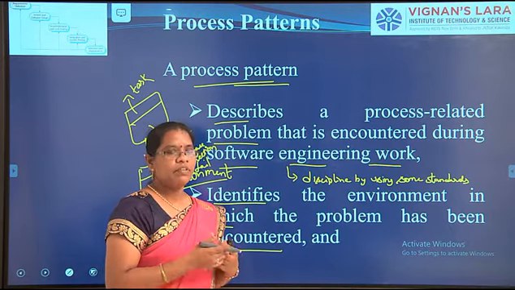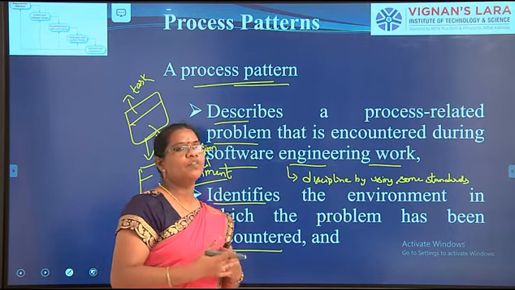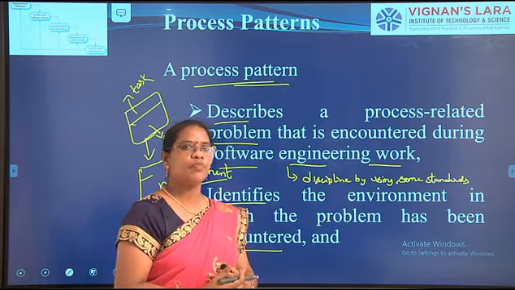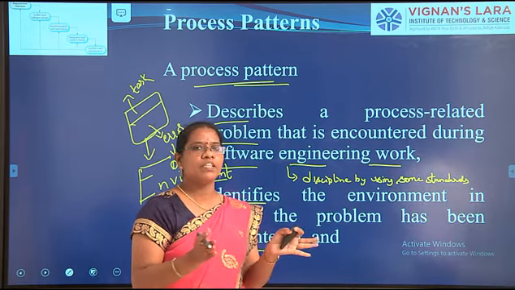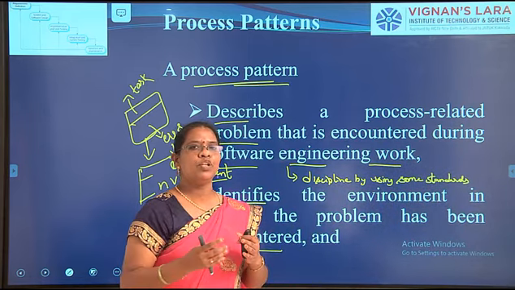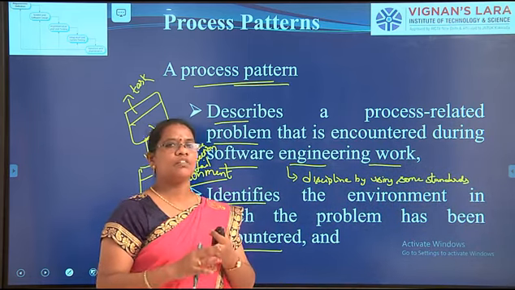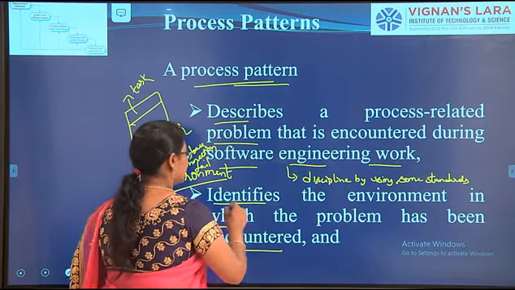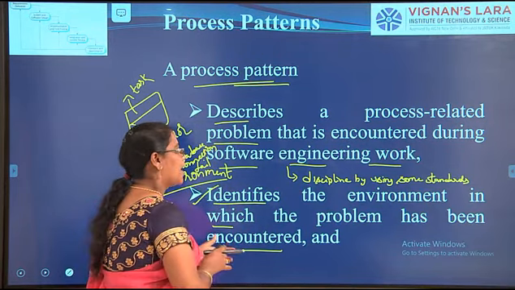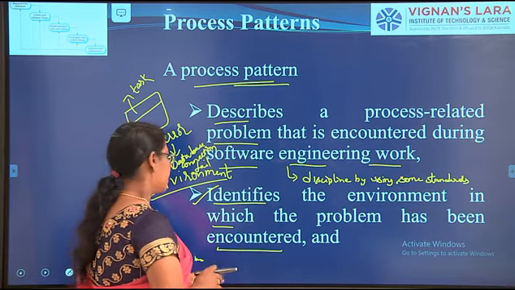Why does it occur? Maybe the way you are developing your project, the way you are communicating with the project, there is some difference. For the first time you can't get the software project wholly. So the process pattern identifies the environment in which the problems have been encountered.